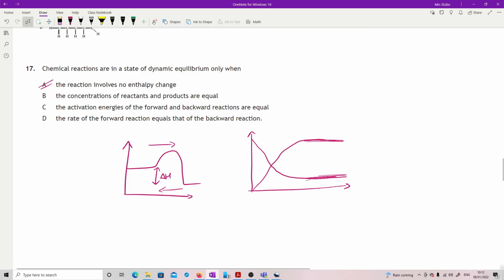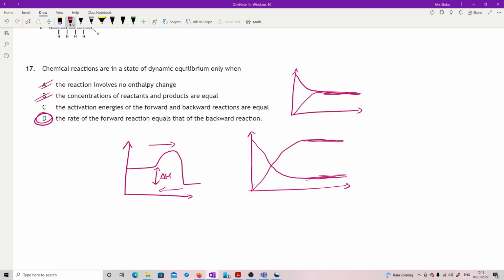It is possible that you could have a reaction where your reactants and products did end up at exactly 50%, but it's not necessarily going to happen. In fact, that's very, very unusual. What will happen is that the rates will do this. The rates will end up at the same point, because for everything that goes forward, you need something to come back. Okay, so that's correct.